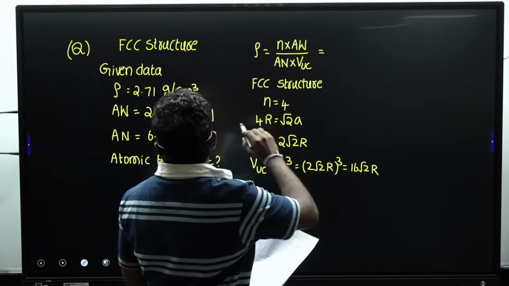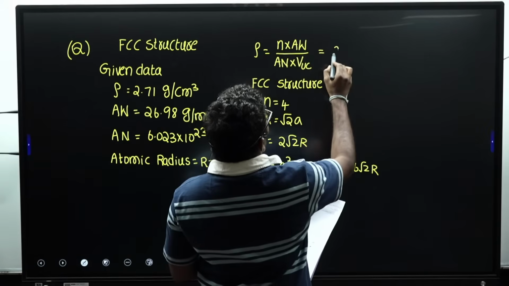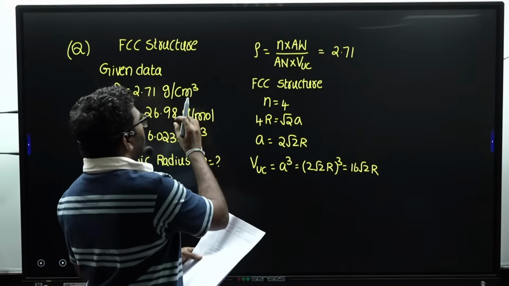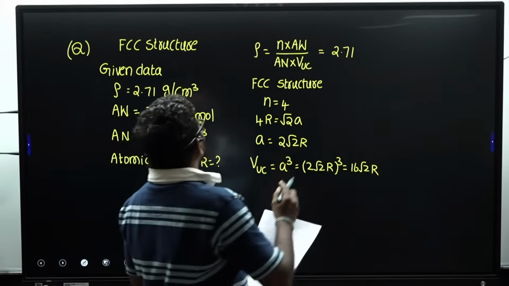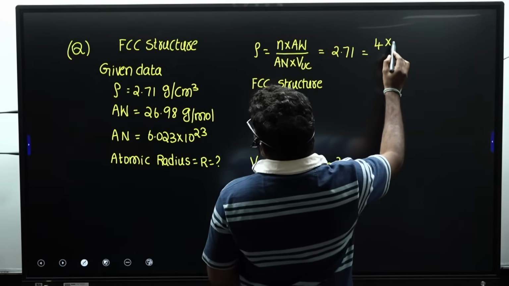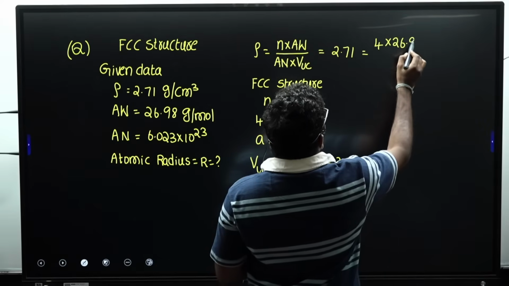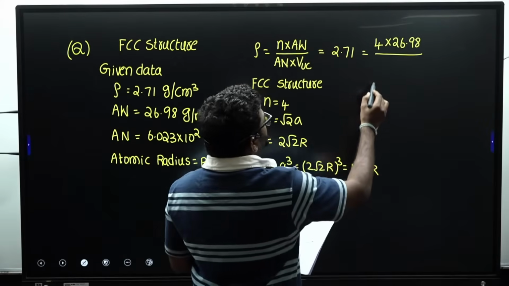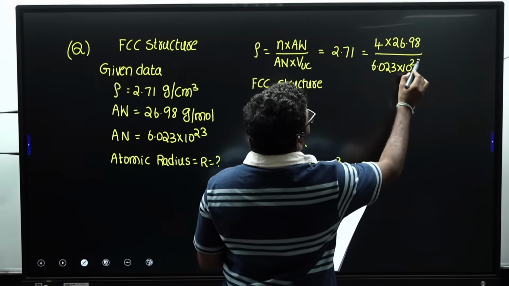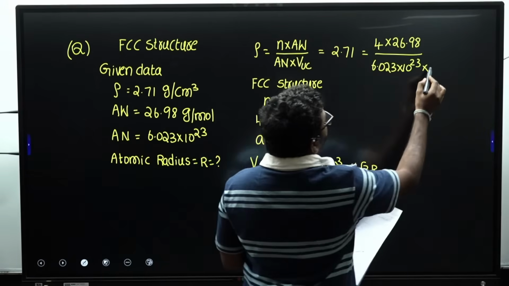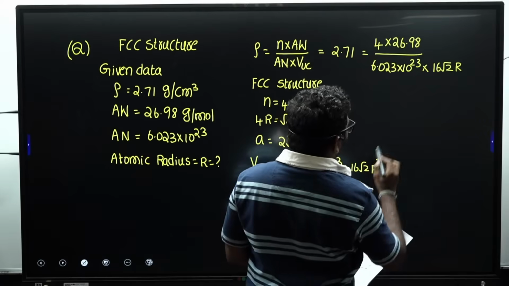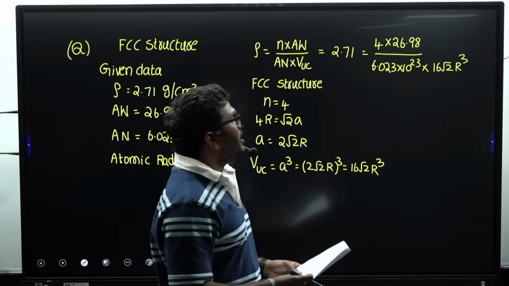In the equation, density is given as 2.71 grams per centimeter cube. I am not changing the units; I want it in centimeter only. That is equal to number of atoms 4 into atomic weight 26.98 by Avogadro's number 6.023 into 10 power 23 into volume of unit cell, 16 root 2 R cube.